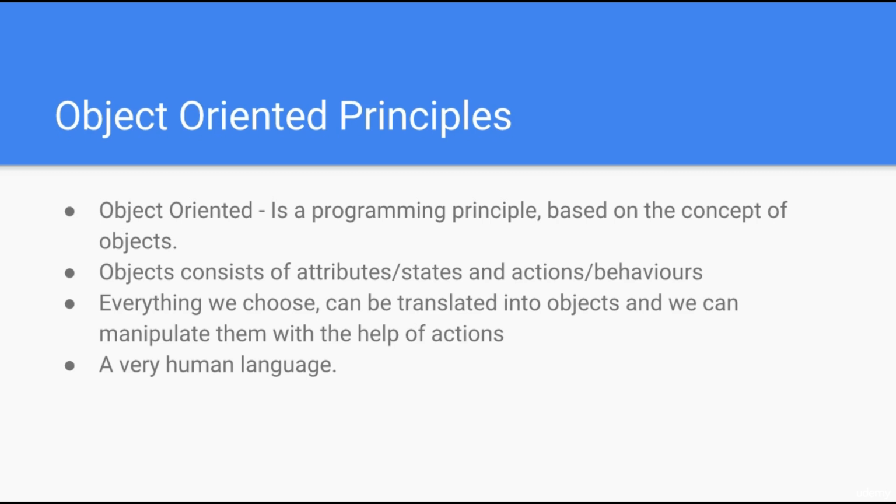Java is an object-oriented language, as I mentioned before. Object-oriented is a programming principle based on the concept of objects. Now, objects consist of attributes, also known as states, and actions, also known as behaviors. Everything we choose, basically, from real life, from our imagination, can be translated into objects, and we can manipulate them with the help of actions. Therefore, it is a very human language.